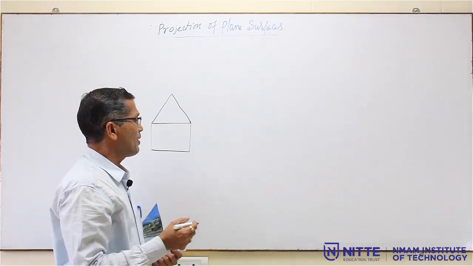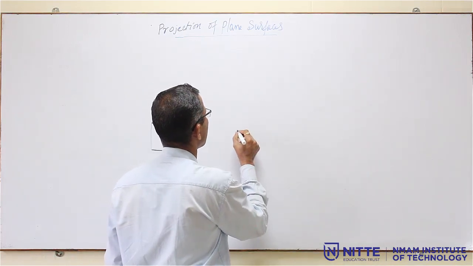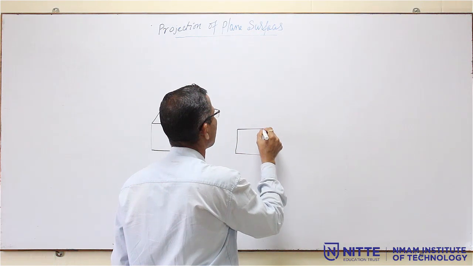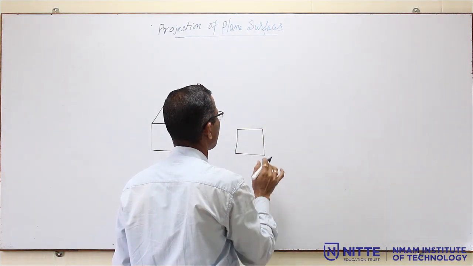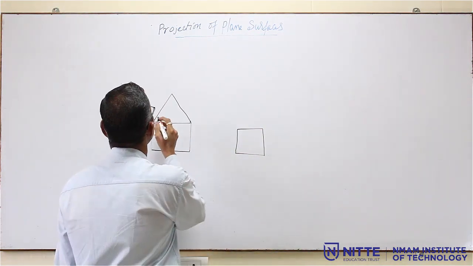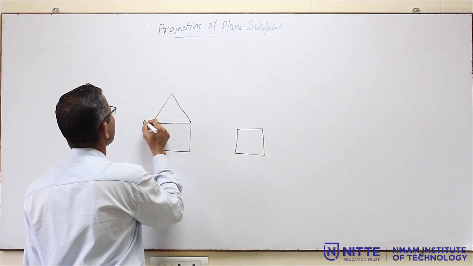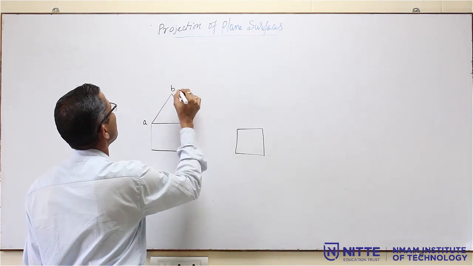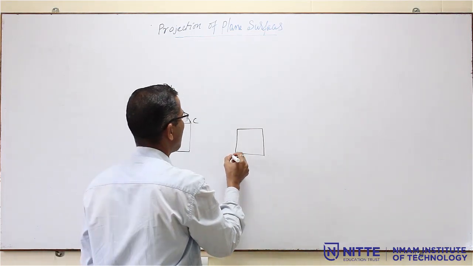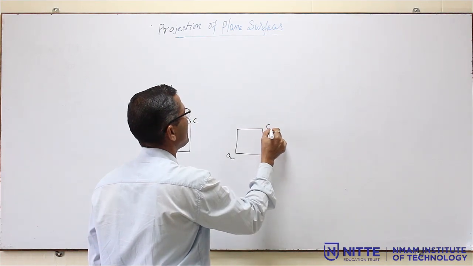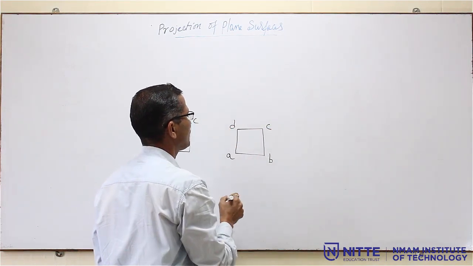Now, all the plane surfaces, for example, I have a square or a triangle. It will be named with letters A to Z, any letters, A, B, C, all the corners are named. So, if it is a square, then it will be A, B, C and D, all small letters.